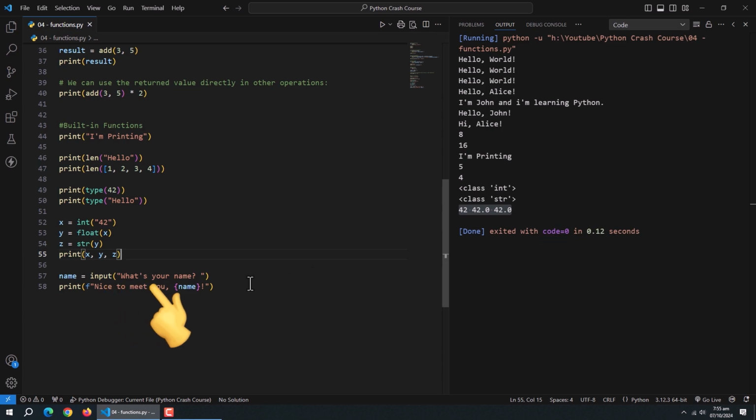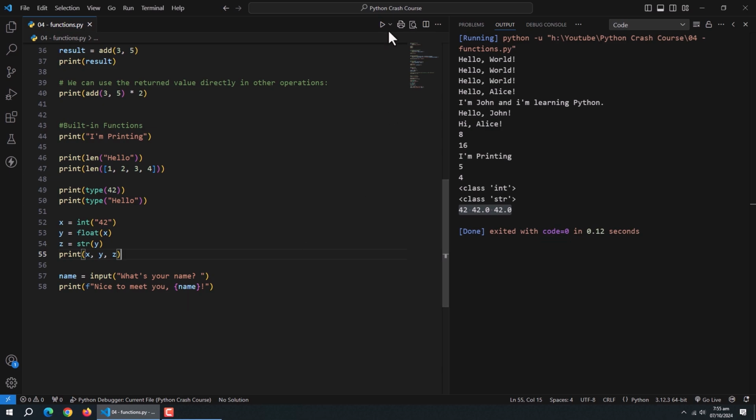Inside it, we can pass the display message to let the user know what type of answer is required. Like here, we are asking for the name. Also, we assign this input method to this name variable. User input will be stored in this variable. Then we printed the name variable.